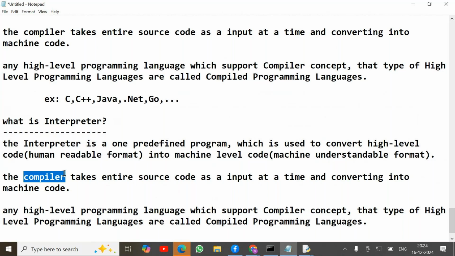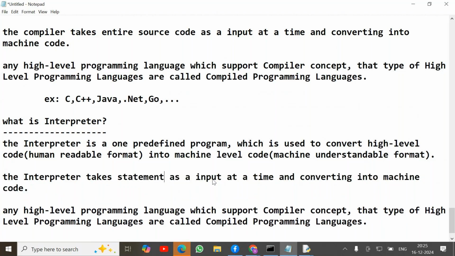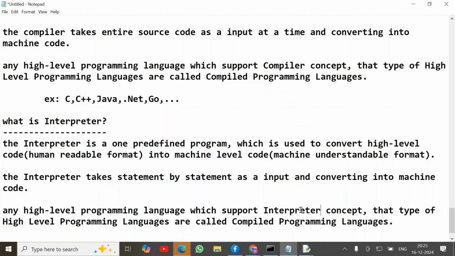The interpreter takes the statement by statement as an input and converts it into machine code. Any high level programming language which supports the interpreter concept, those types of high level programming languages are called interpreted languages.